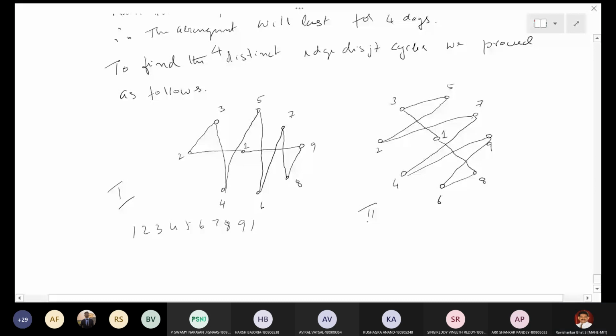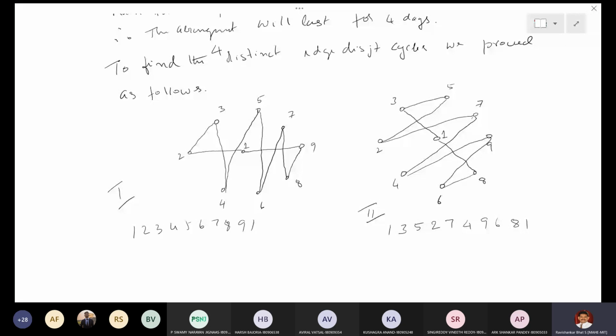And how it goes? 1, 3, 5. Then it is 2. Then it is 7. Then it is 4. Then it is 9. Then it is 6. Then it is 8. Then it is 8 to 1. So this is the cycle: 1, 3, 5, 2, 7, 4, 9, 6, 8, 1. That is the second arrangement.